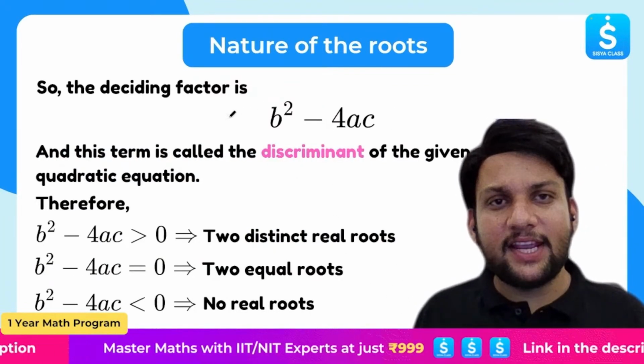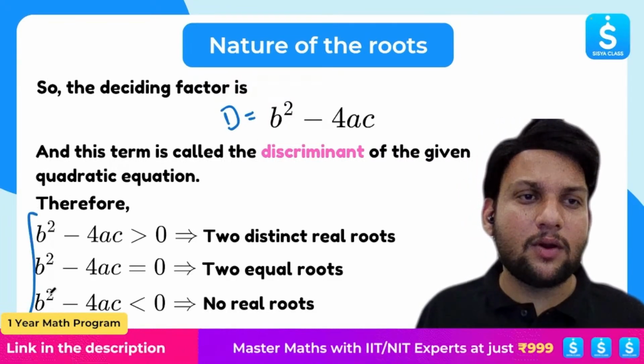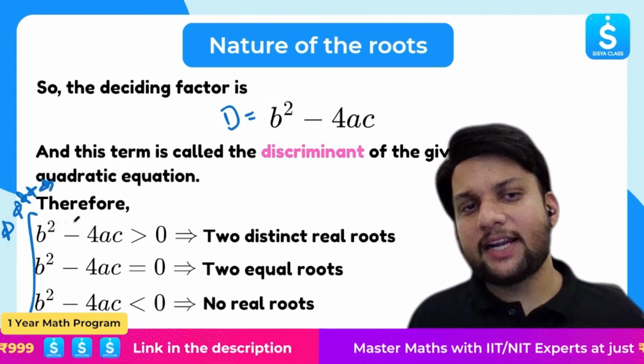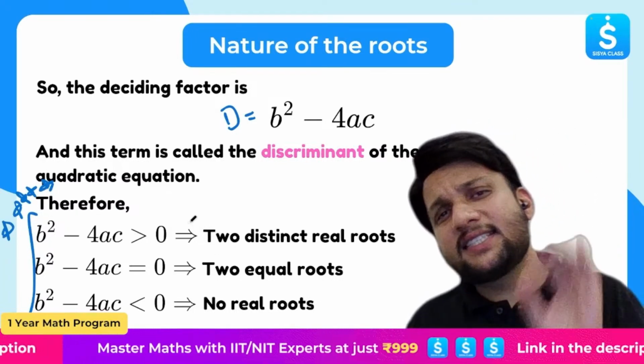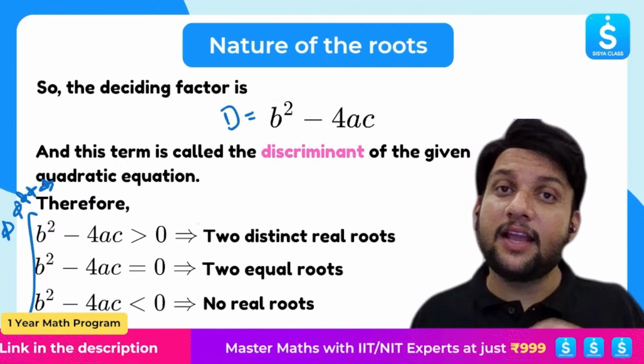So this d is given by b square minus 4ac, and this is a 5-star concept. So always note it down as I tell you. 5-star concepts you have to note down. That is, d is greater than 0, two distinct real roots. If d is equal to 0, two real roots, but they are equal.